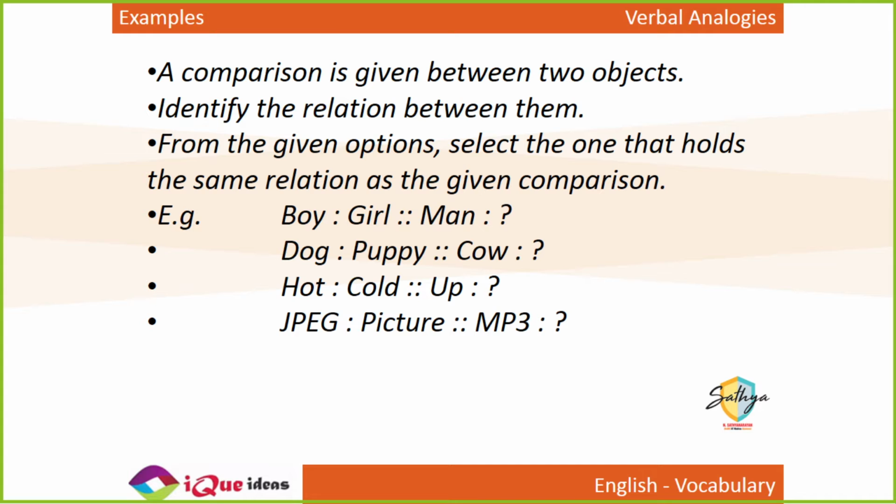JPEG is the format in which pictures are stored. So MP3 is the format in which sound or audio files are stored, right? Sound, music, audio. If India's capital is New Delhi, then USA's capital is Washington DC, right? So these are some examples of analogies.